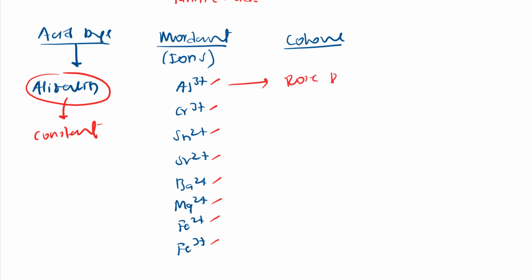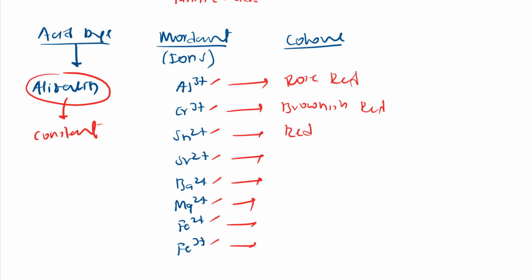If I change the mordant to chromium, then it becomes brownish red, right? As I change the mordant, I get a different color on the fabric. When I use tin, I'll get red. Red violet I will get.